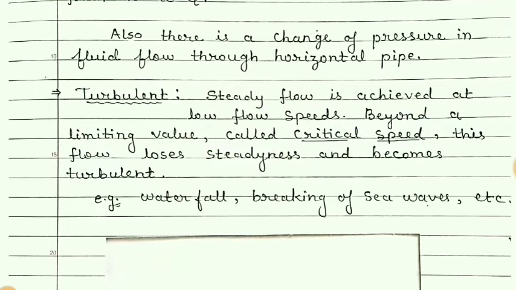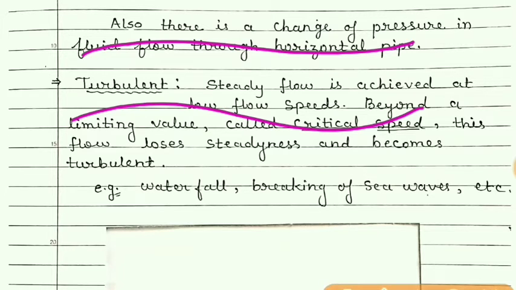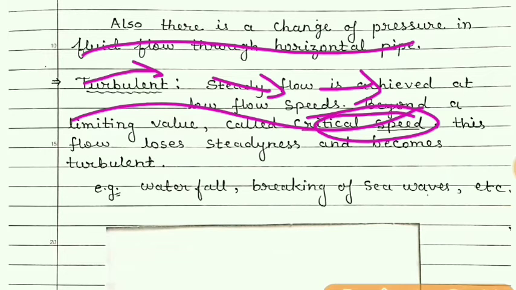Means if the fluid is flowing through some region, and suppose we are increasing the velocity, then up to a certain speed this flow can remain steady, but beyond that speed, that is critical speed, what happens?